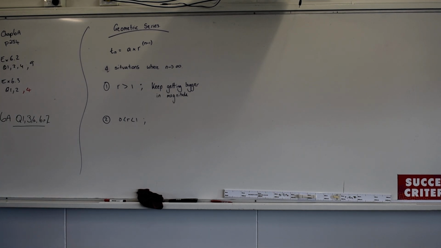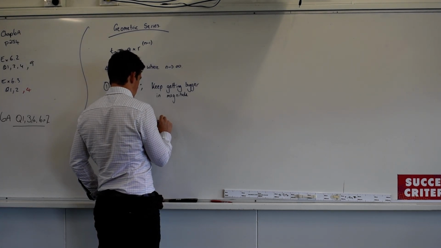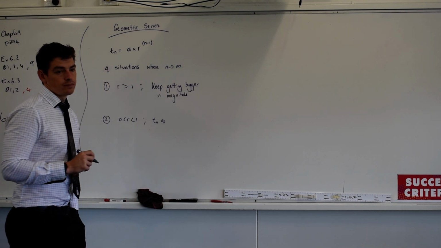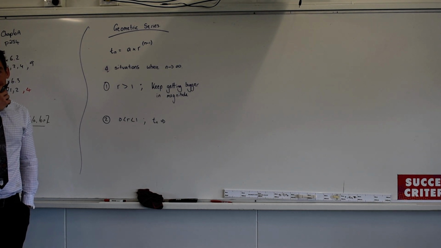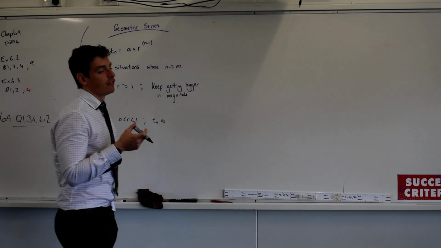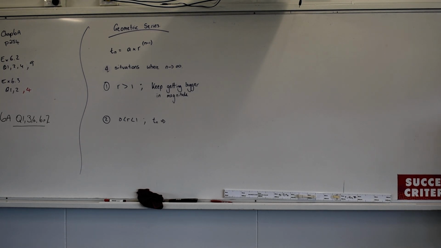So let's say R is a half. What's going to happen to our number Tn? What's a half to the power of 3? Yeah, 1 on 8. What's a half to the power of 5? 1 over 32, correct? If we keep going on and on and on, what's going to happen to the number?